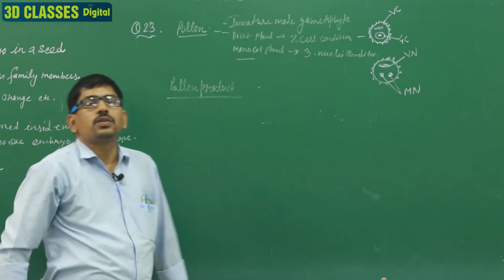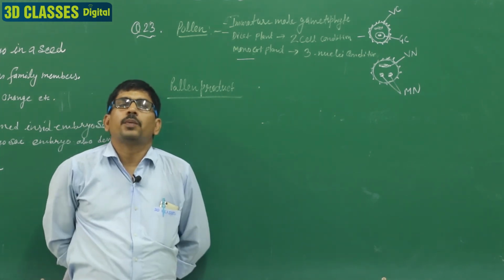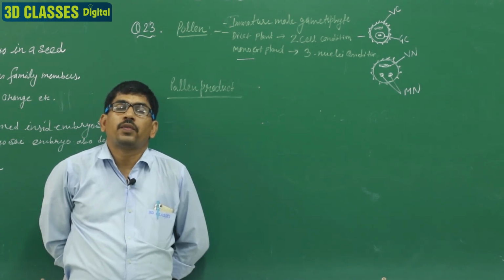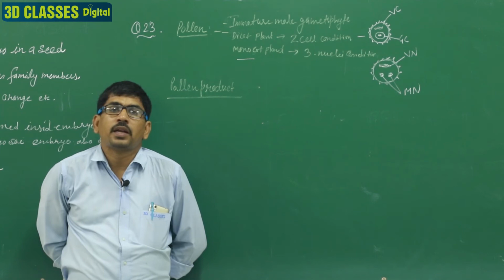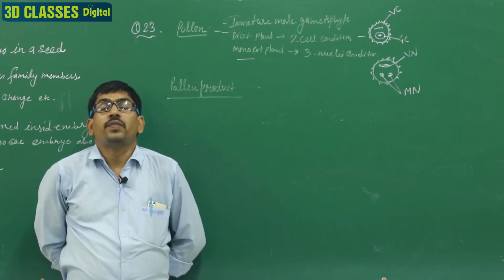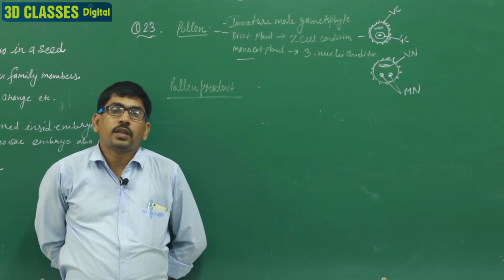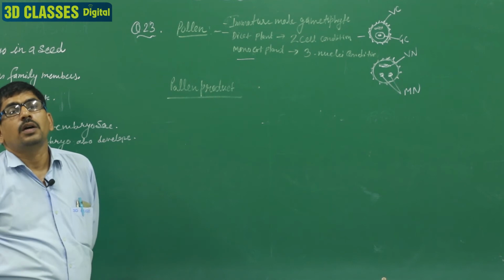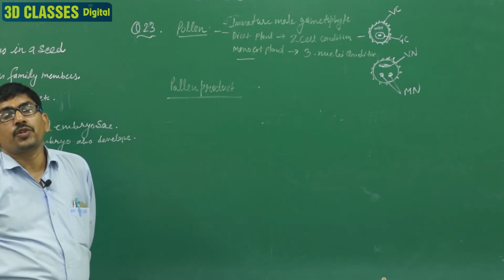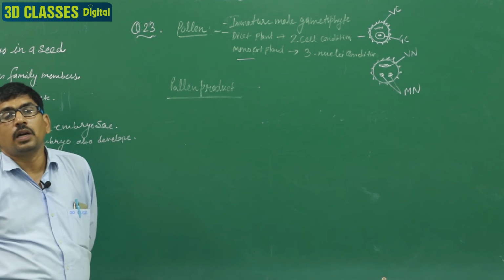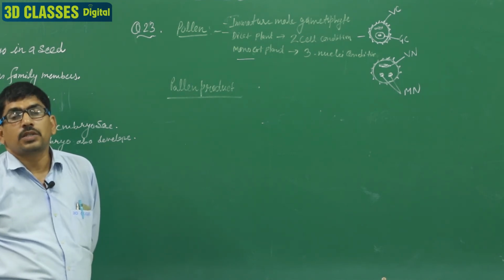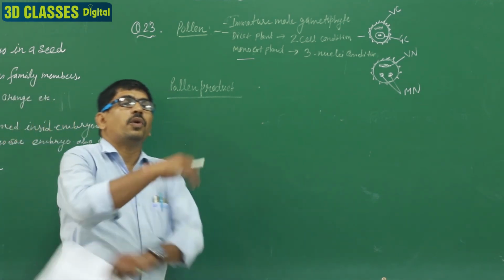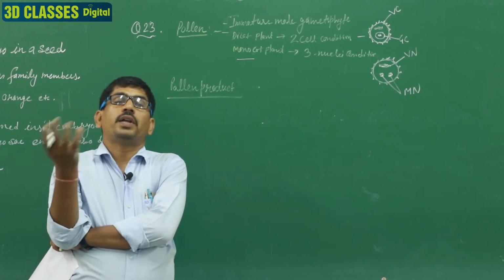Second, on the basis of surface structure, pollen grains are of different types. The exine pattern of pollen grains is of different types. The exine pattern may be spiny, as in China rose, ladyfinger and cotton; it may be reticulate, it may be smooth, and different types of structures are present outside the exine. On the basis of the deposition, the exines are of different types. So pollen grain structures are of different types. Clear?